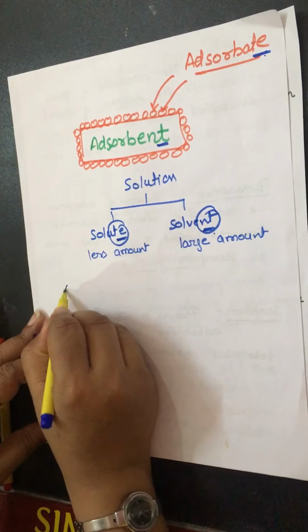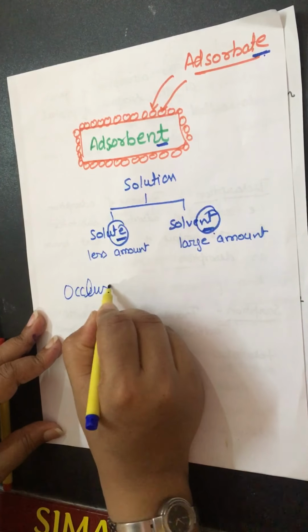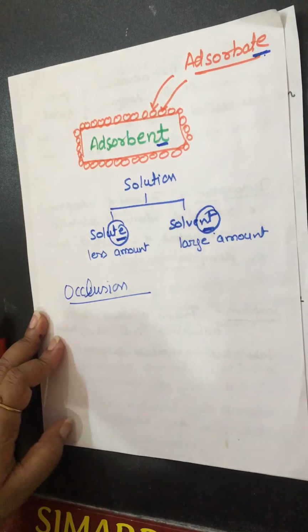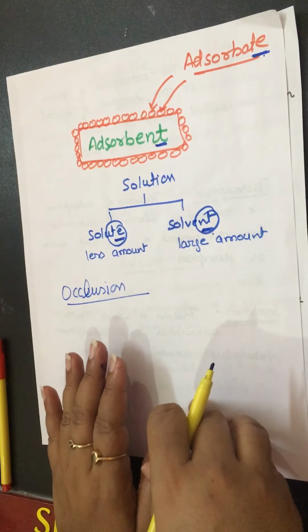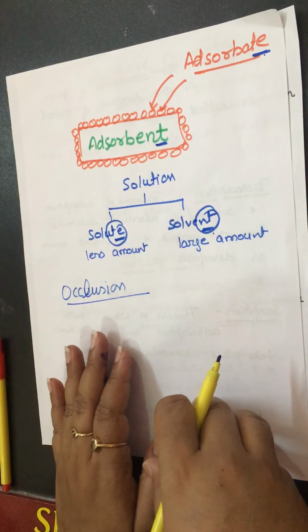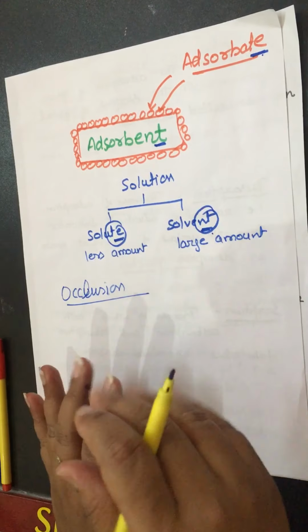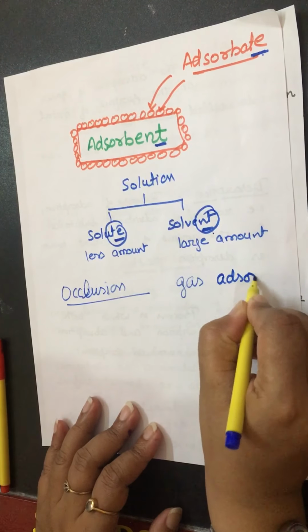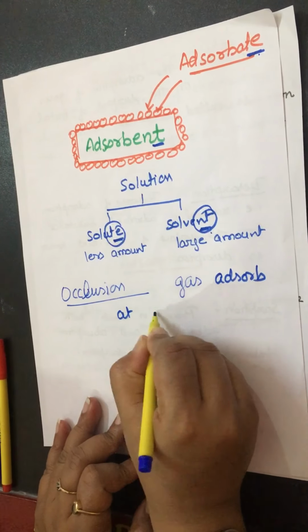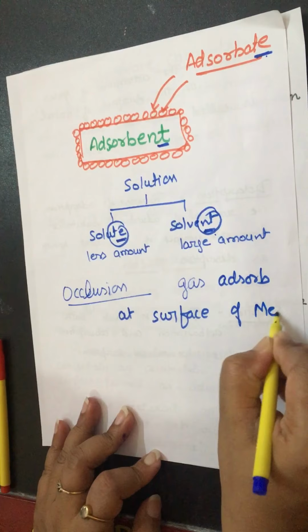Now, one more term, occlusion. What is occlusion? Occlusion is the phenomenon in which gas particles get attached at the surface of a solid metal. A gas is adsorbed at the surface of a metal.